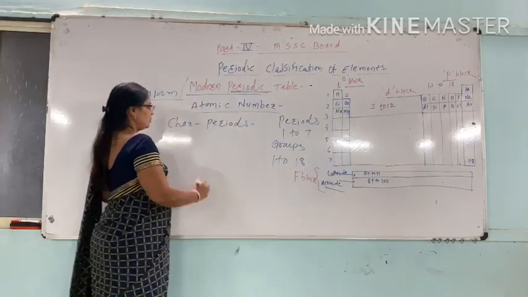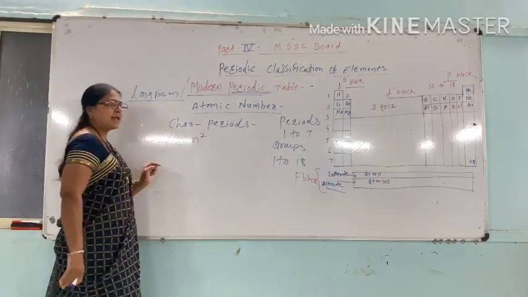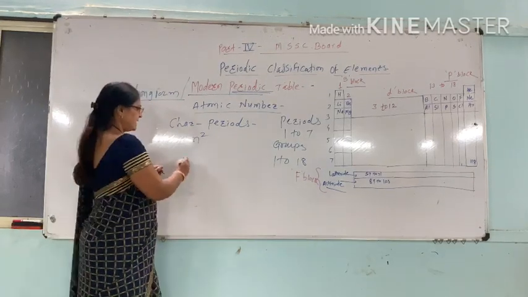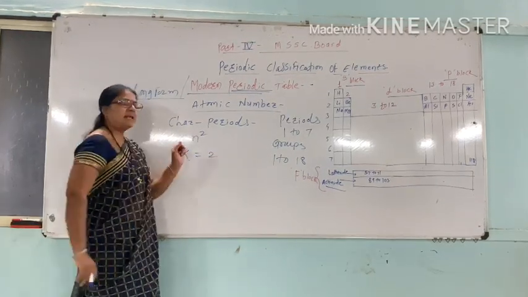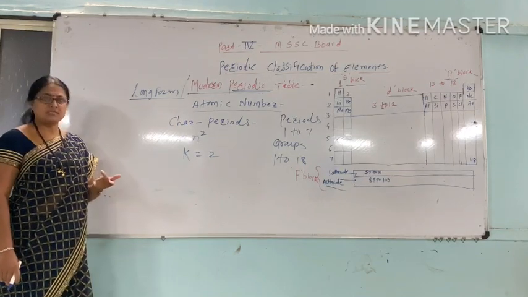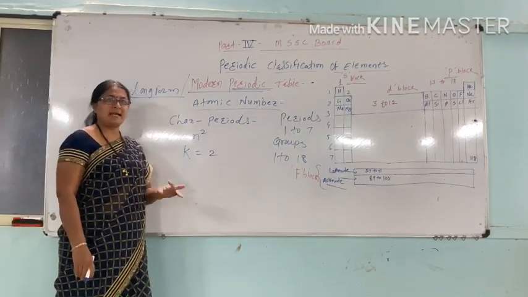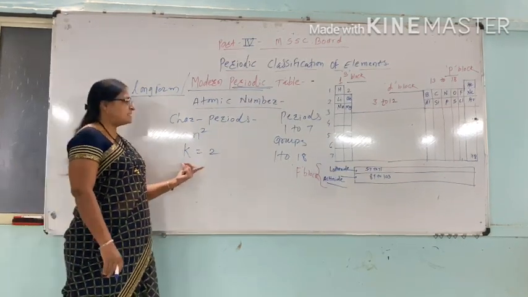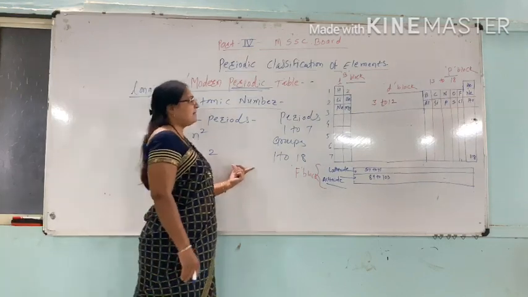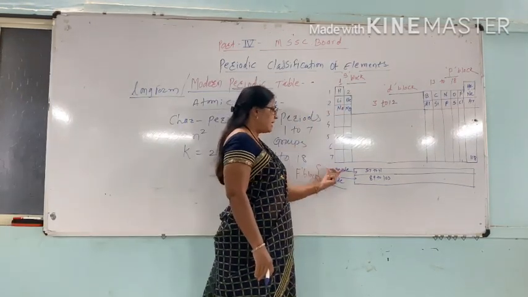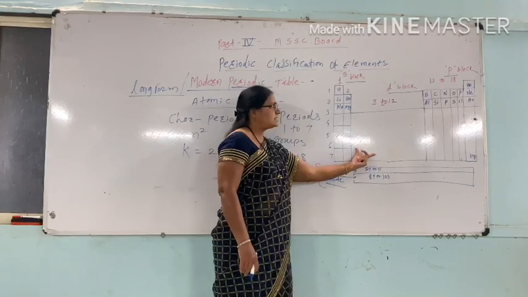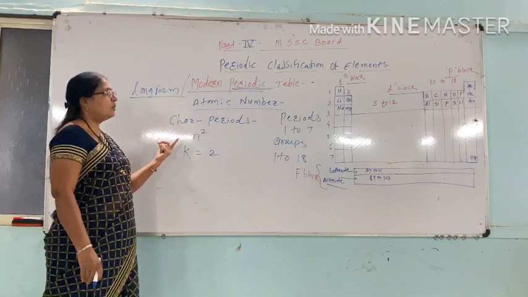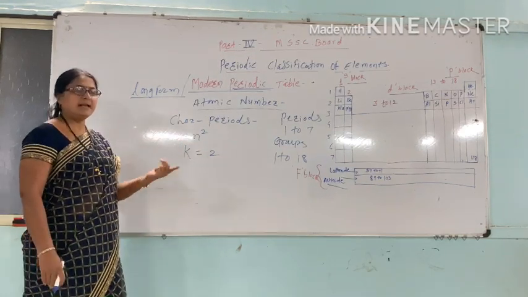That is, according to the formula 2n square, the first shell, that is the K shell, contains a maximum of 2 electrons, the L shell contains a maximum of 8 electrons, the M shell contains a maximum of 18 electrons. On this rule, the periods from first up to seventh contain numbers of elements as 2, 8, 18 and 32.